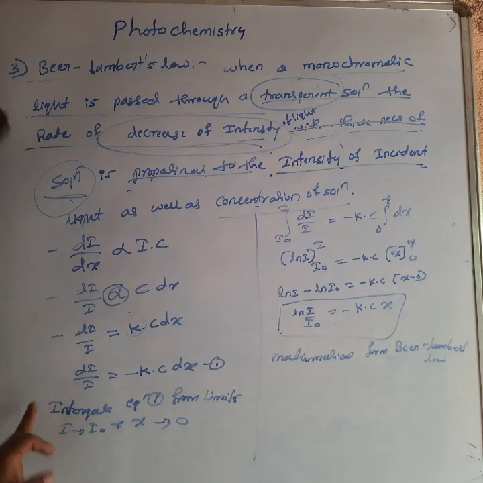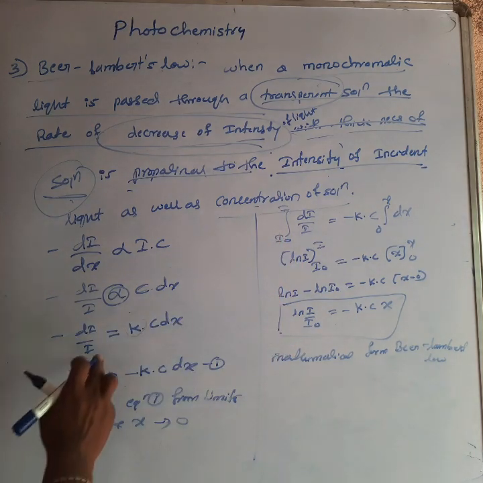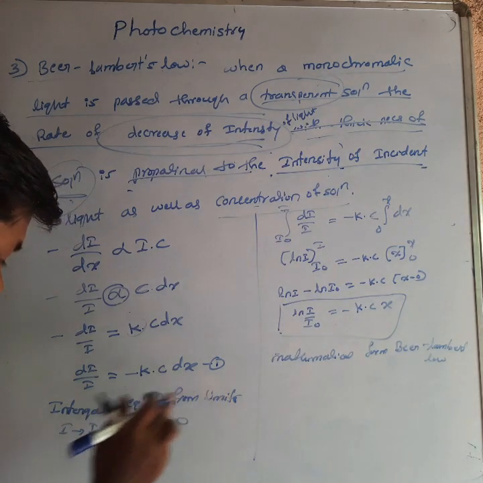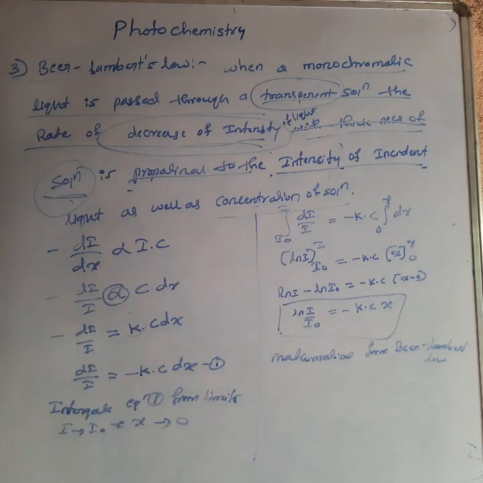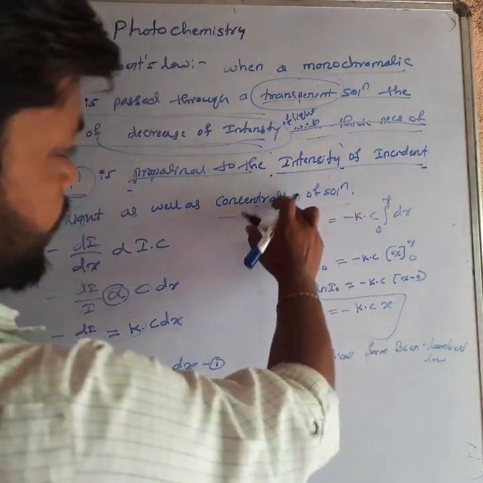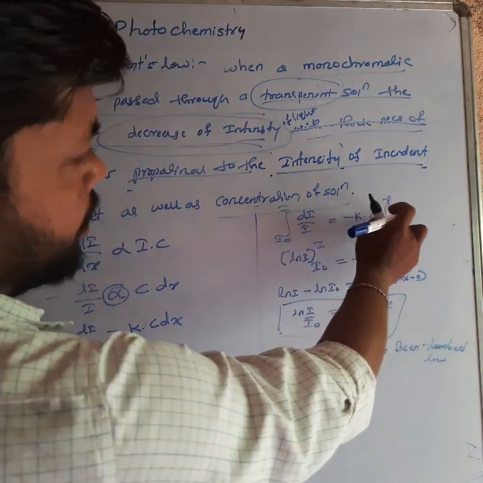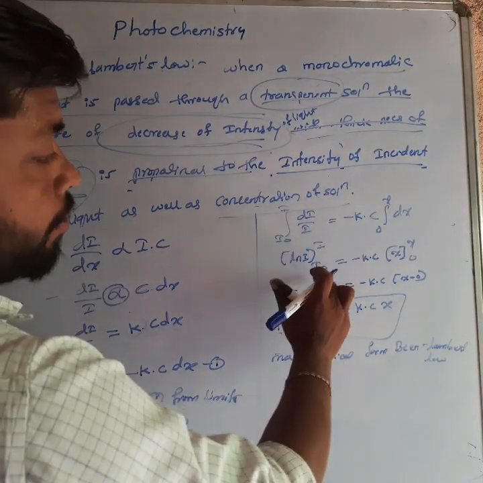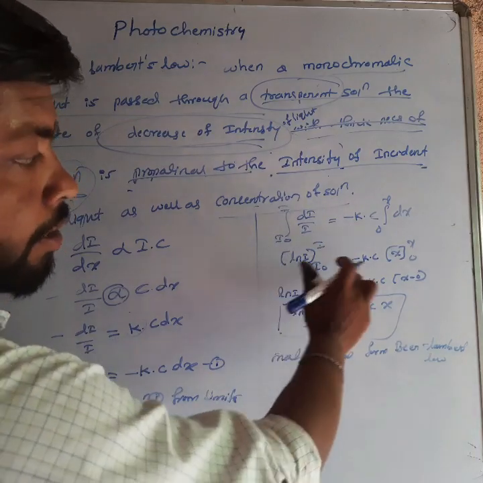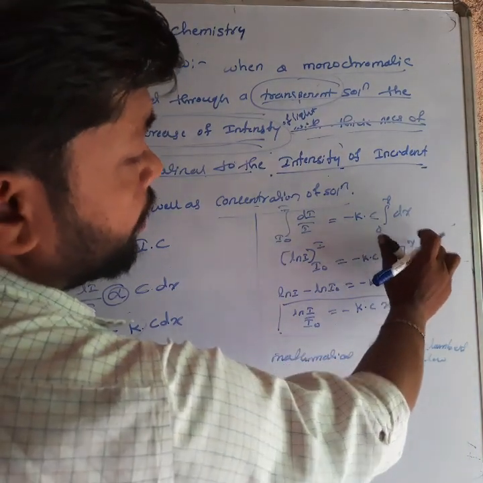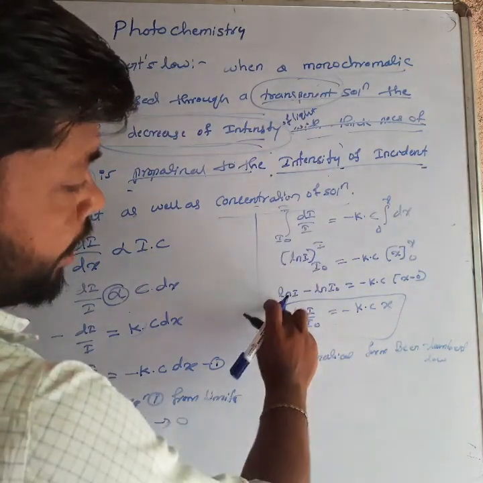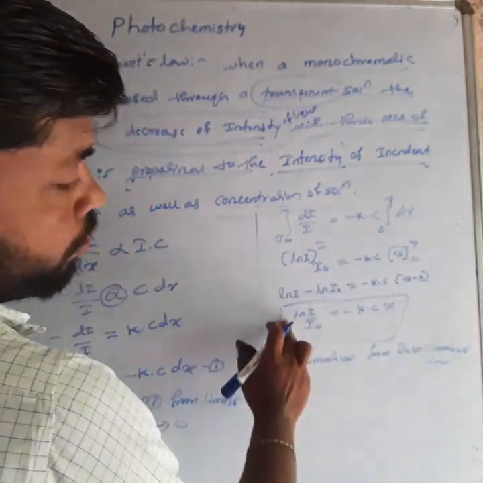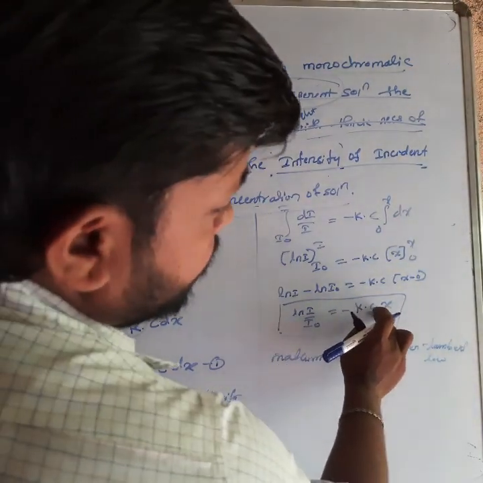Just you can rearrange and integrate this. dI by I equal to minus k C dx. This is equation number 1. You can integrate this equation from the limits I to I naught and x to 0. Then integration of 1 by I is ln I, equal to minus k into C x from x to 0. So ln I minus ln I naught equal to minus k C x. So ln I by I naught equal to minus k C x.